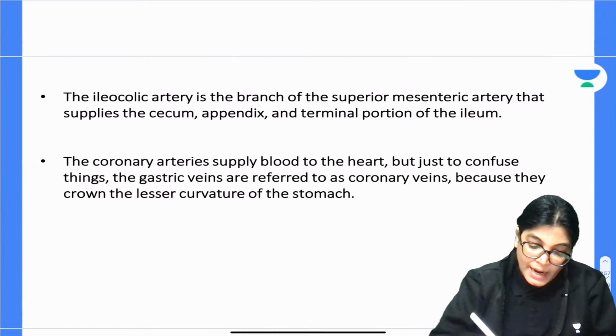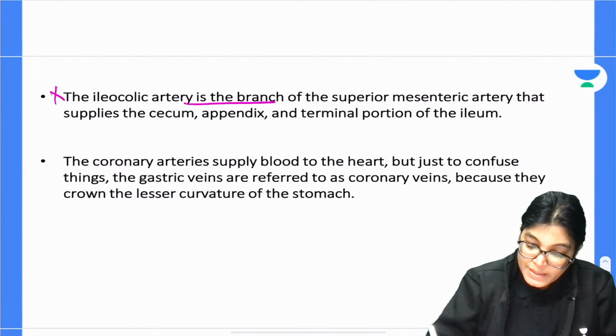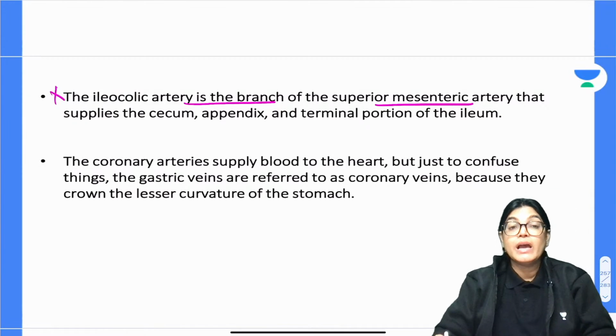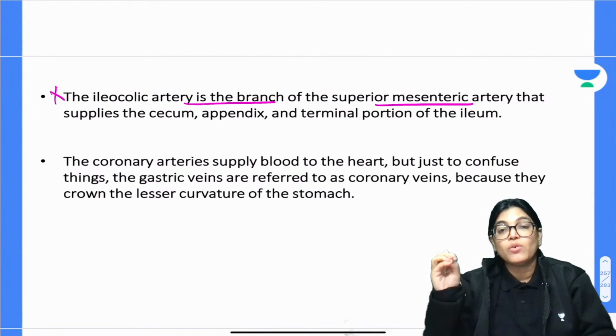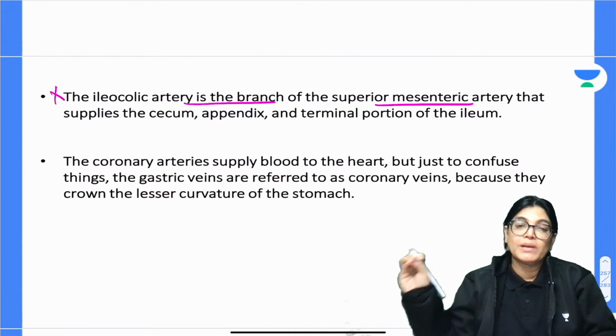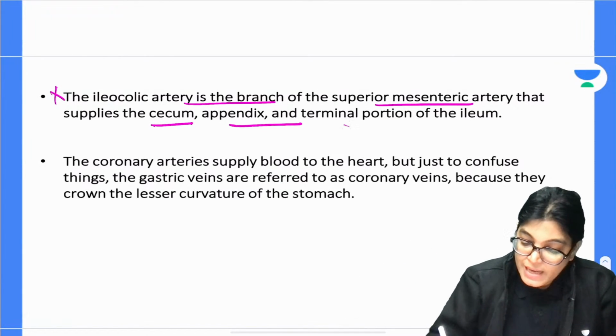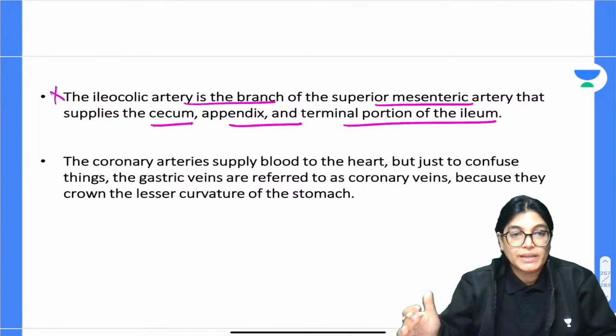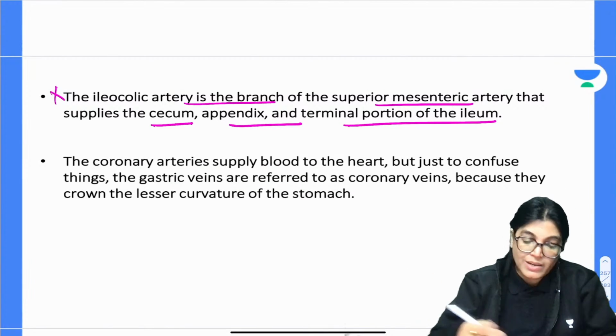Other than that, when we talk about ileocolic artery, it's a branch of superior mesenteric artery, an important branch which is giving blood supply to cecum, appendix and terminal part of ileum. It is not exactly the one which is forming the marginal artery.